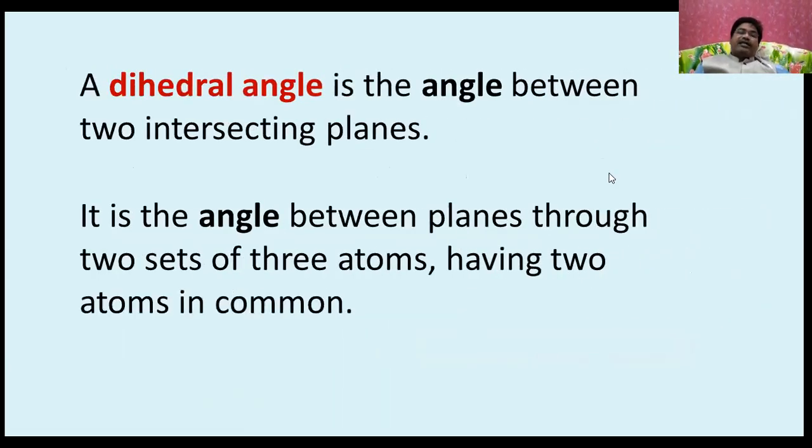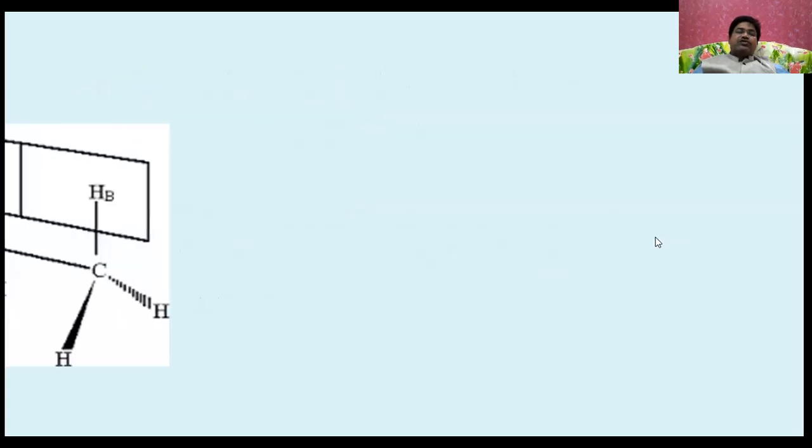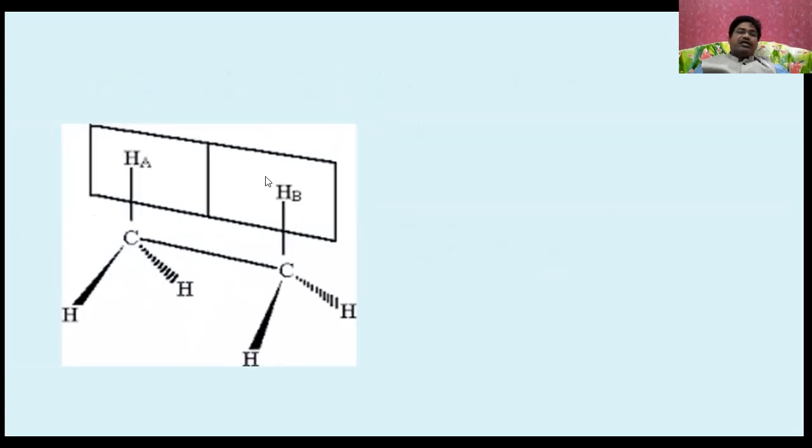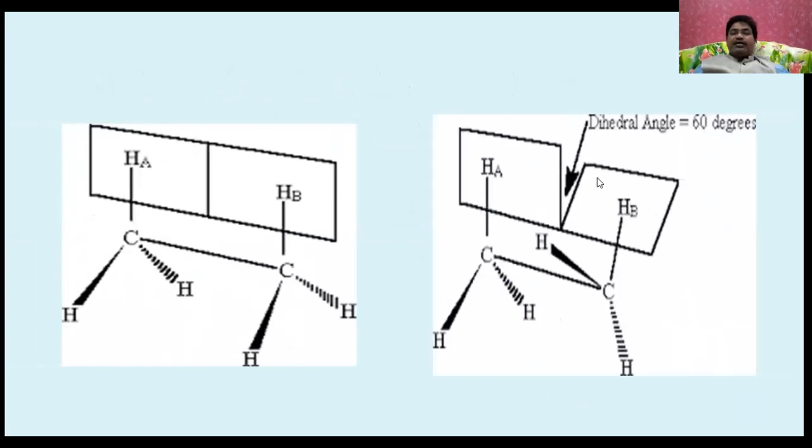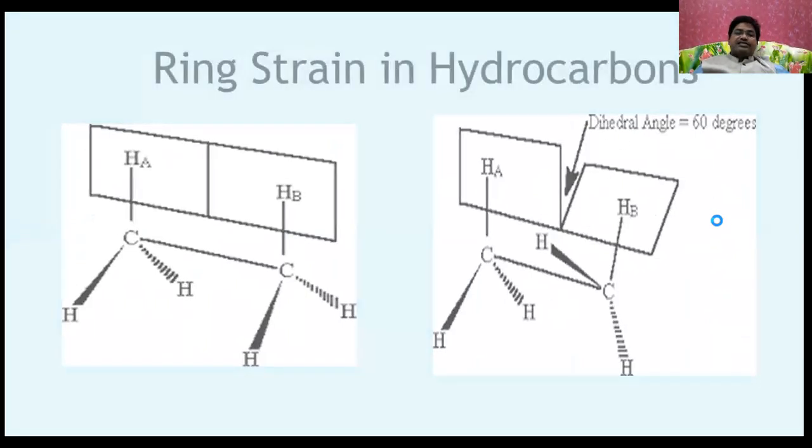A dihedral angle is the angle between two intersecting planes. It is the angle between planes through two sets of three atoms having two atoms in common. You can see this is a plane, and these are the three atoms. Now let us see what a dihedral angle is: the angle between the planes here and here is said to be the dihedral angle, and in the case of ethane the dihedral angle is 60 degrees.